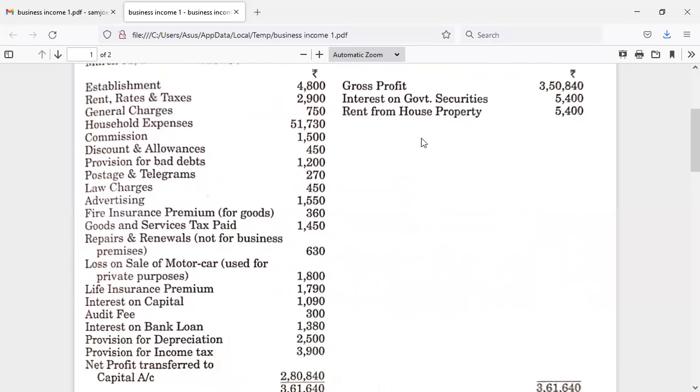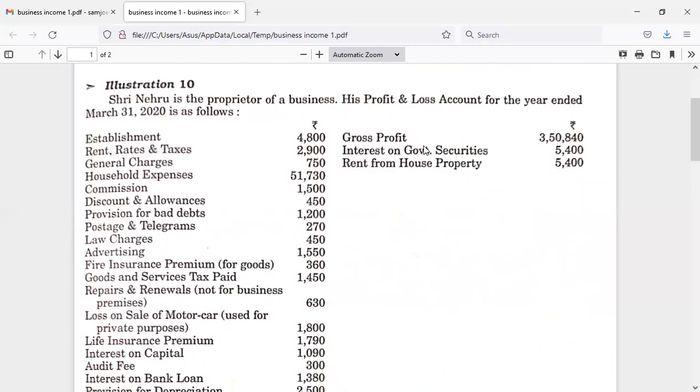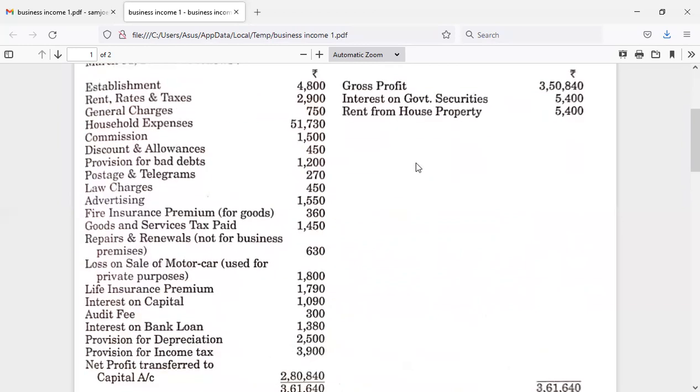Now here in the profit and loss account, usually what happens, the proprietor or the businessman may record his personal expenditures to the profit and loss account of the business also. So here we have to ignore, or we have to deduct the personal expenditures which are debited in the profit and loss account. Again, personal income, as well as income from other sources which are credited in the profit and loss account, must be ignored here.